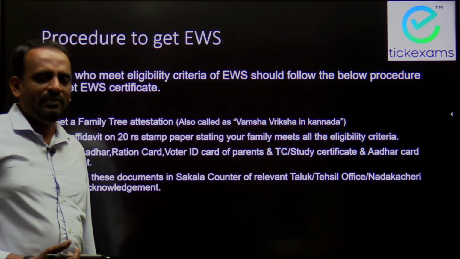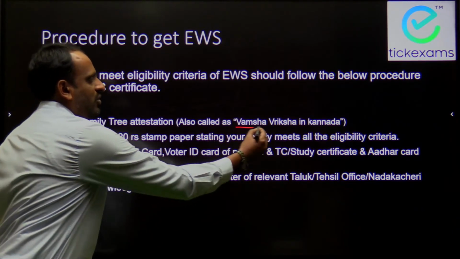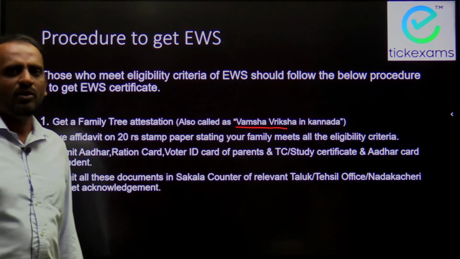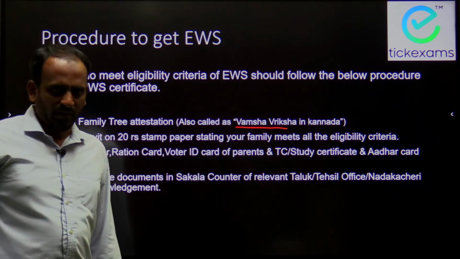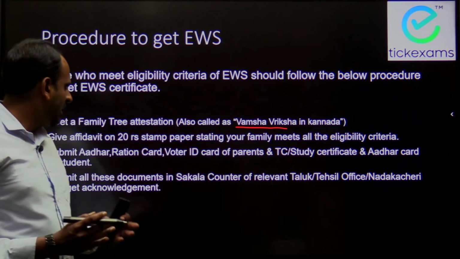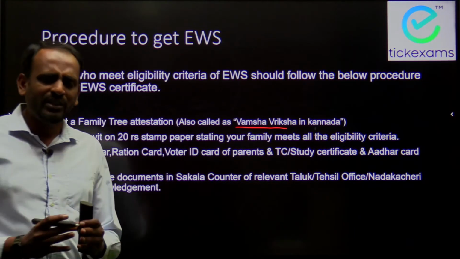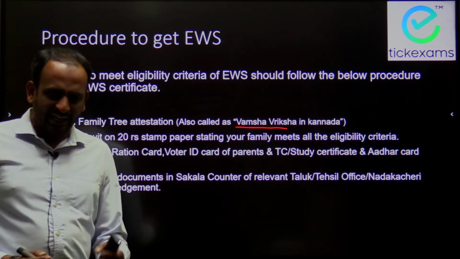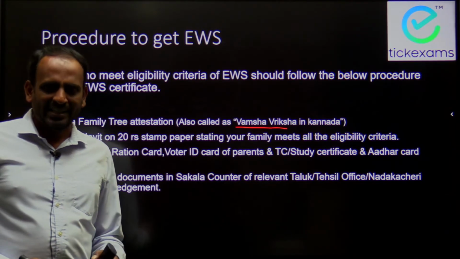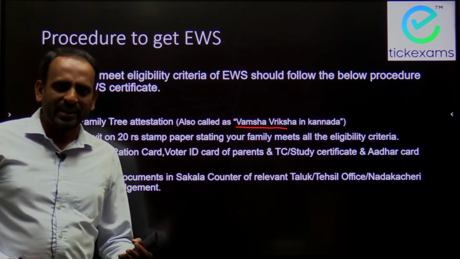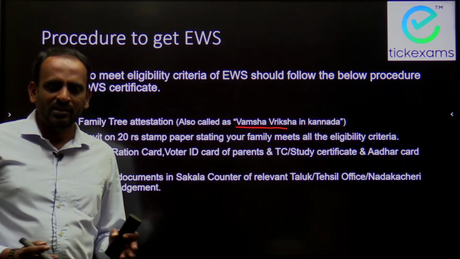So family tree, when we say, it is called Vamsha Vriksha in Kannada, and it is also called succession certificate. So that certificate will have the complete details of the candidate's name, their siblings' name, parents' name, the grandparents' name, and maternal uncles, all those things.